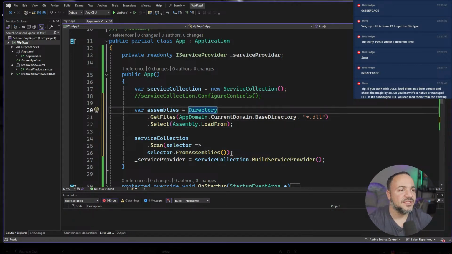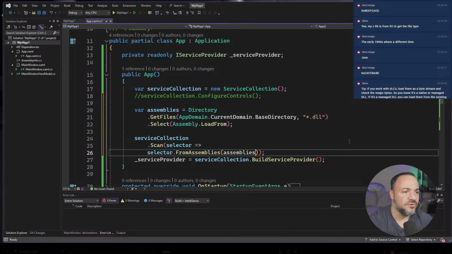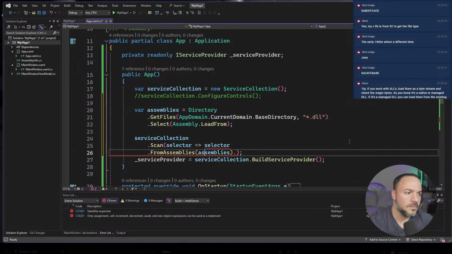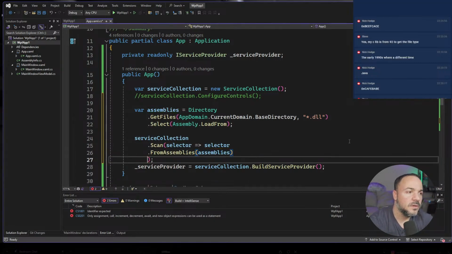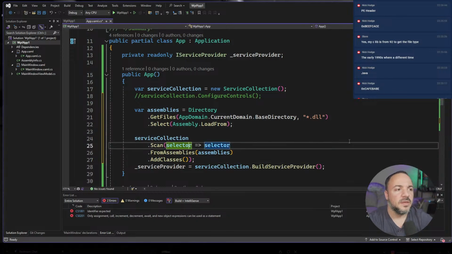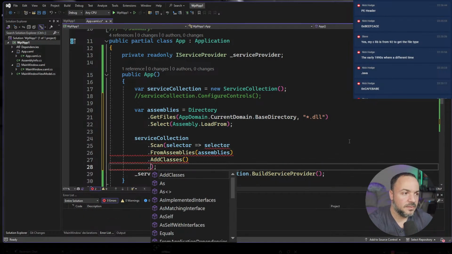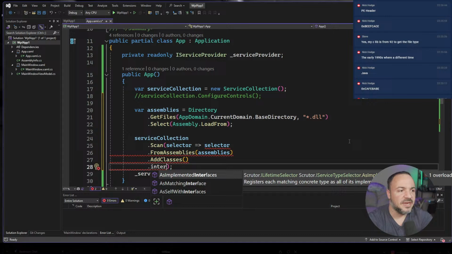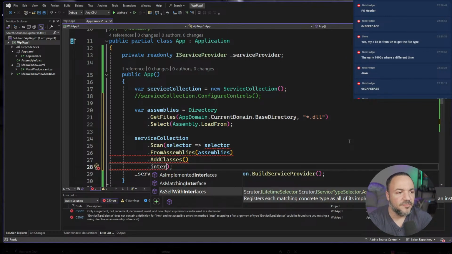Okay, so we have all the assemblies. We can give that into Scrutor here. We can then add classes. And I think it had as implemented interfaces, as self with interfaces.